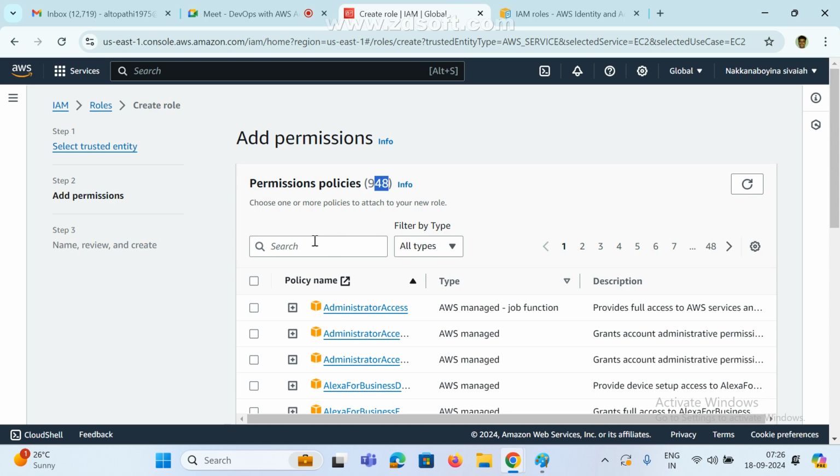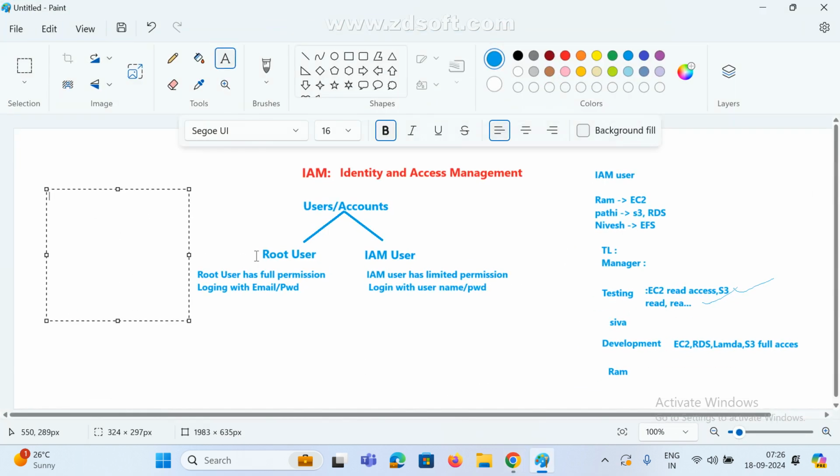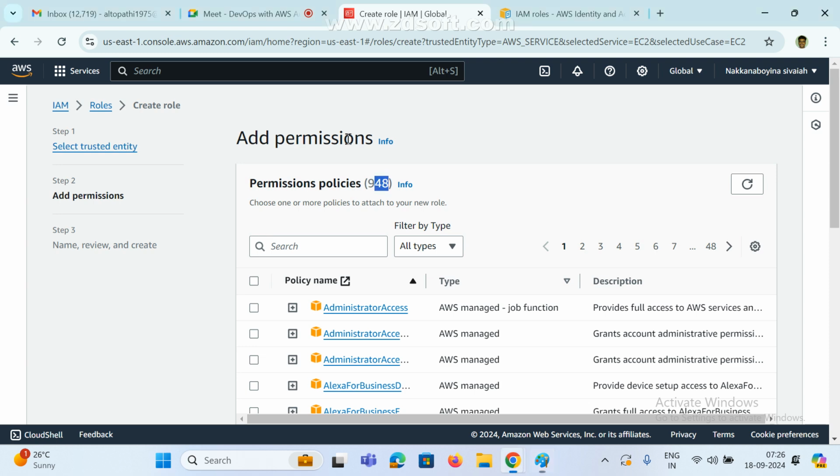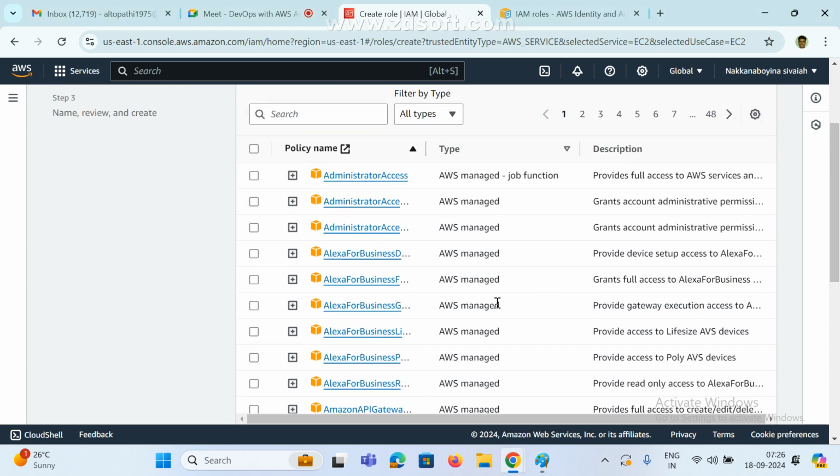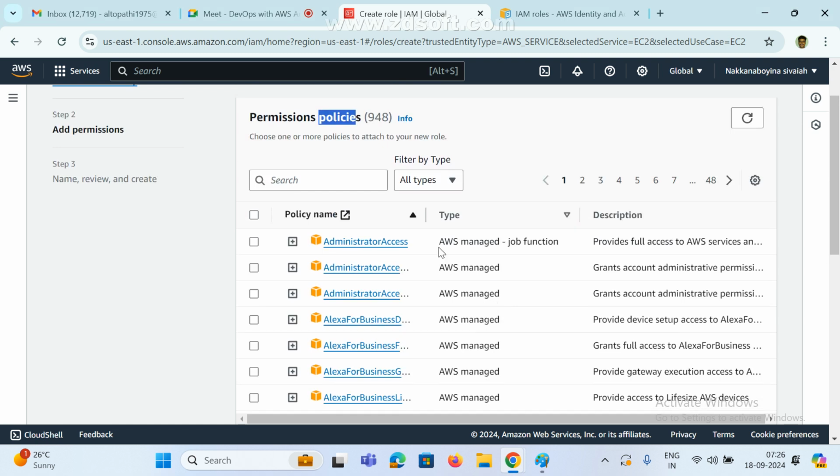I created one role. In the role, I selected EC2 service. Correct? A role is nothing but a group of permissions, a group of policies. That's it. So which policies do you want to give? Now these are the policies.